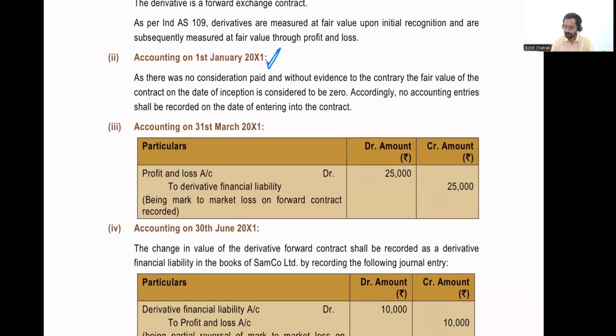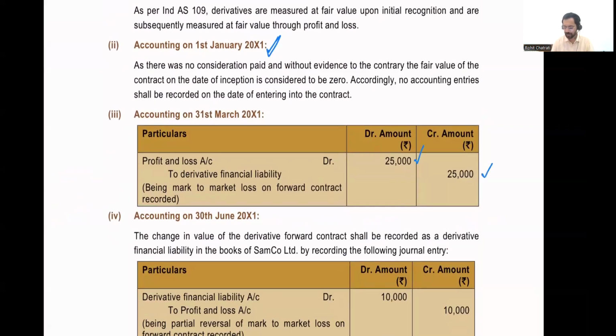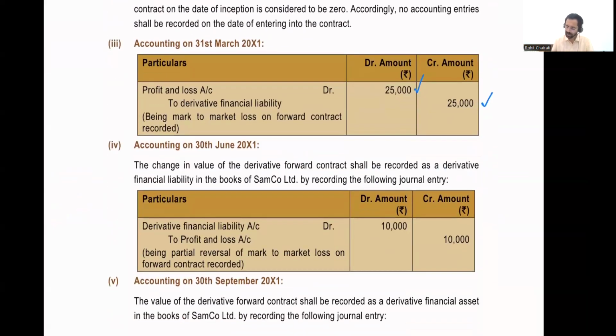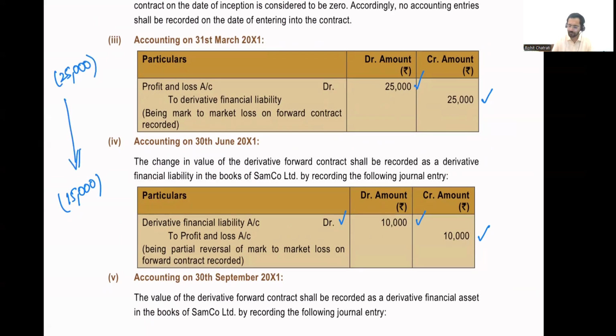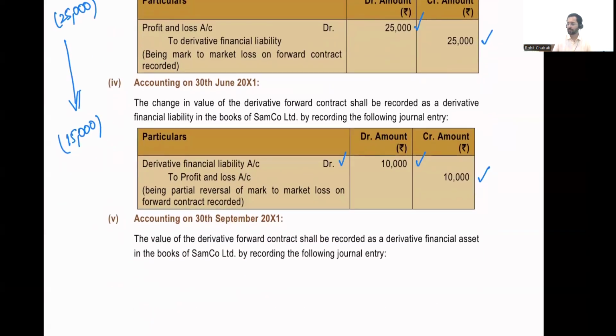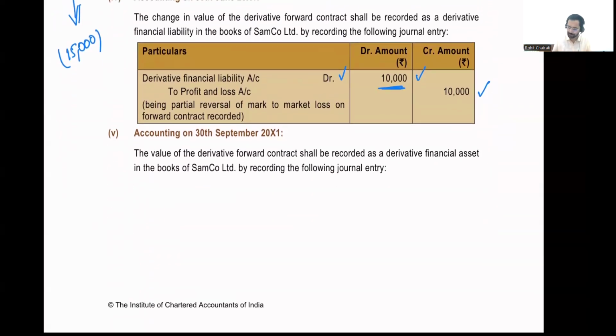Next is accounting on 31st of March. We have P&L debit to derivative financial liability. On 30th of June, we have derivative financial liability of 10,000 and credit P&L because the derivative financial liability became a loss of only 15,000. Earlier, I had a loss of 25,000, but now that loss reduced to 15,000. Therefore, I'm debiting my derivative financial liability by 10,000.